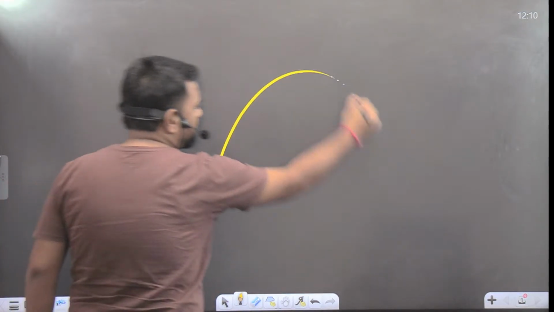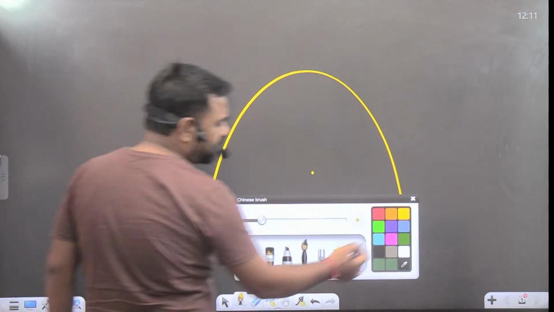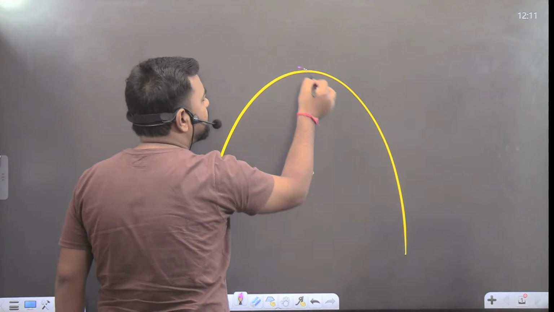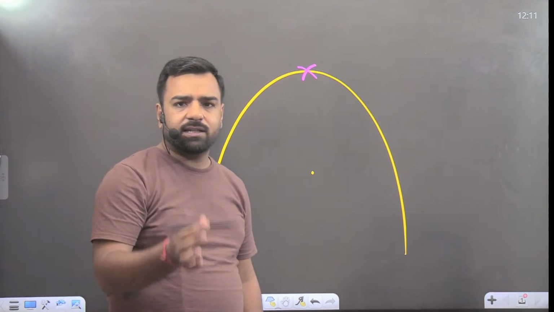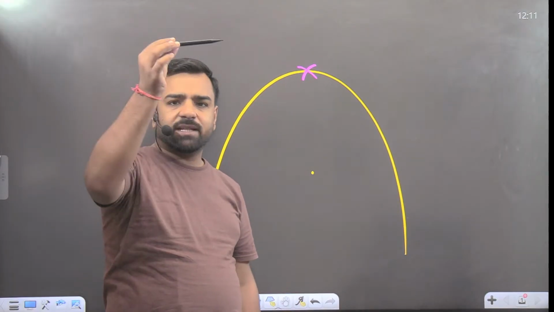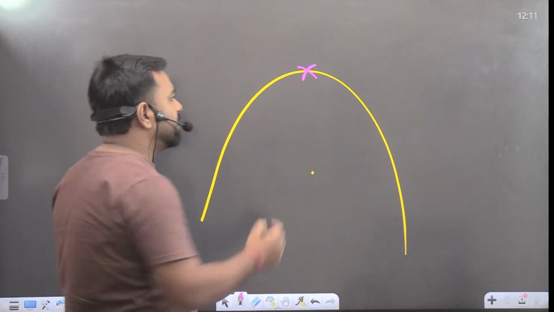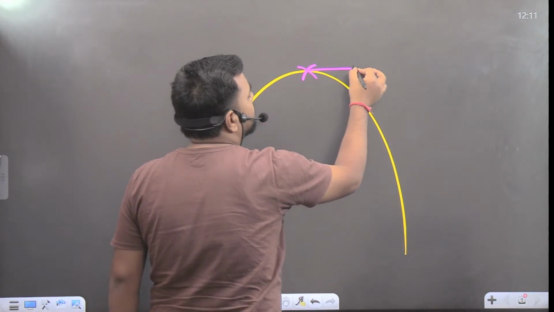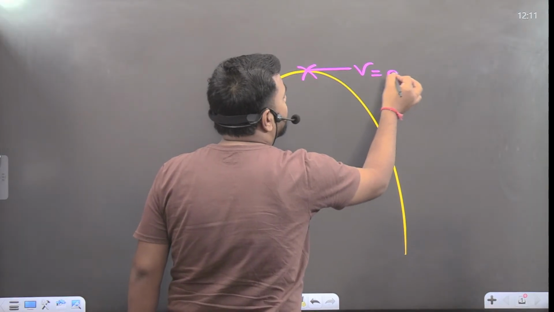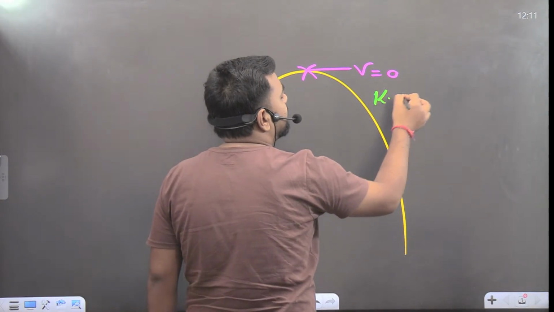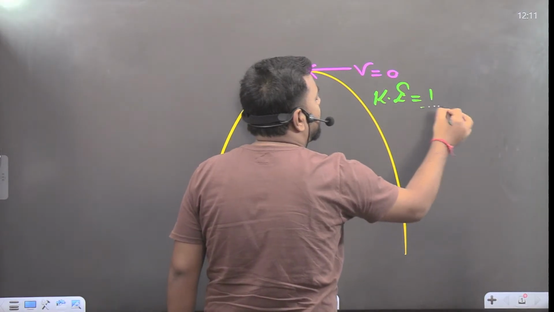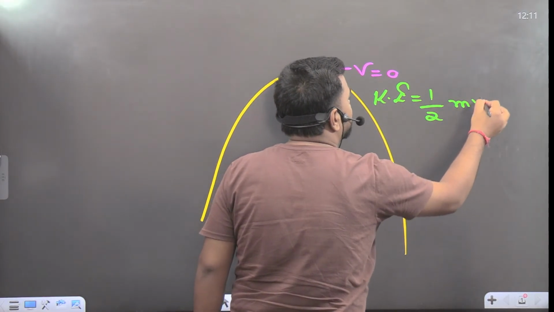When the object is thrown, it's like this. At the topmost point, the object will stop for a while. Just see, this pen stopped for a while, then it came back. So at the top point, velocity is zero. Since velocity is zero, we are aware of the formula for kinetic energy: kinetic energy is equal to half mv square.